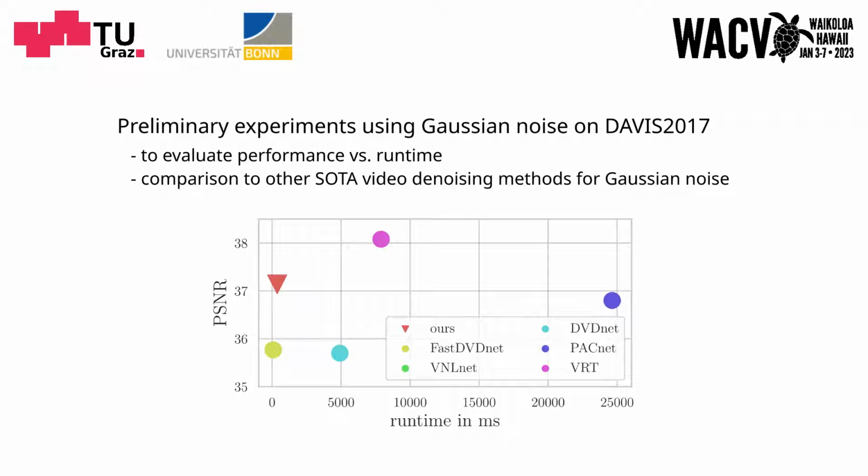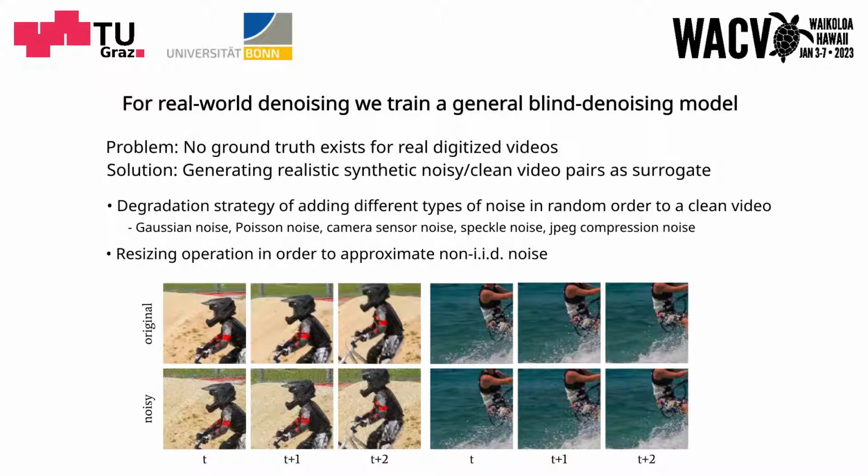Although not specifically designed for additive Gaussian denoising, we conducted preliminary experiments using Gaussian noise on DAVIS 2017 and Set8 to evaluate the performance and runtime of our method compared to other state-of-the-art, non-blind, Gaussian denoising methods. We could show that our model provides by far the best trade-off between performance and runtime and is therefore very well applicable for the task of high-resolution cinematic video denoising.